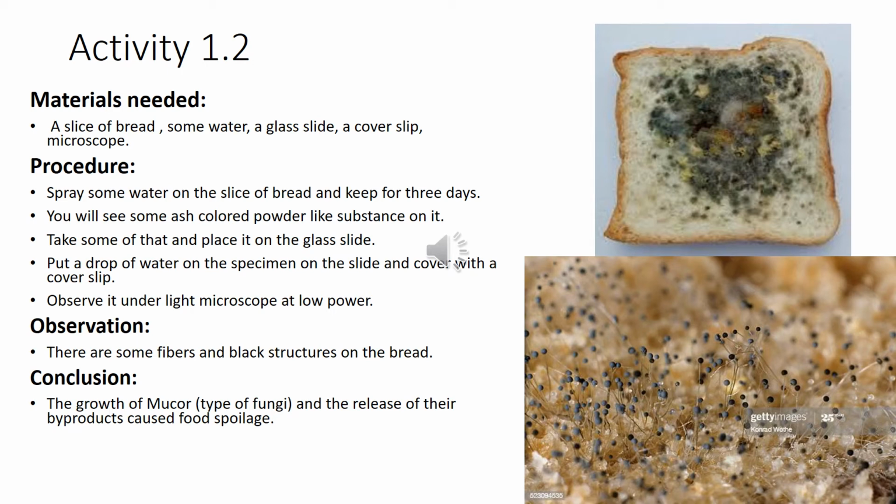The conclusion that we can come to is that those black structures you can see on the bread are mucor, which is a type of fungi. Because of the growth of the mucor and the release of their byproducts, the bread has come to a state which cannot be consumed by a human or any other living being.